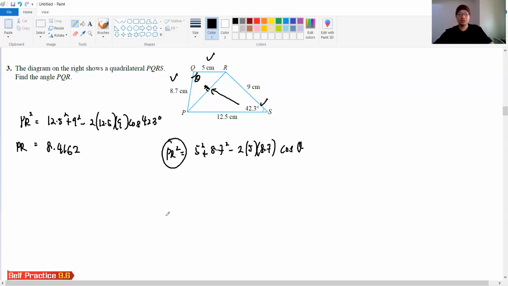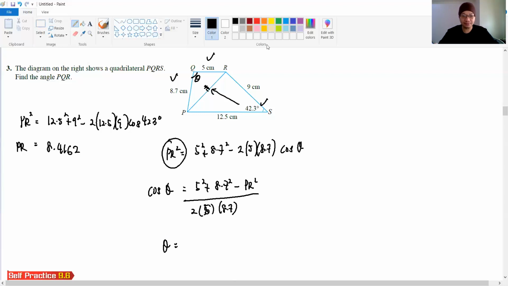So to find the cos theta, cos theta must become the subject here. So cos theta equals 5 squared plus 8.7 squared minus PR squared, over 2 times 5 times 8.7.